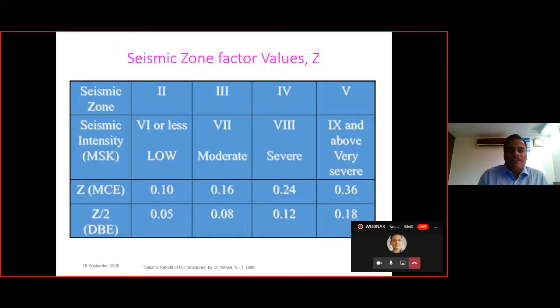So these are the various zoning factors: second, third, fourth, fifth, as we have seen on the map. Here we can see the zoning factor, that is the maximum considered earthquake, we have 0.1, 0.16, 0.24, and 0.36. And if we make it Z by 2, because in the formula Ah is equal to Z by 2 into I by R into Sa by g, in that formula itself we consider the Z by 2 only, and these are just half of the MCE.